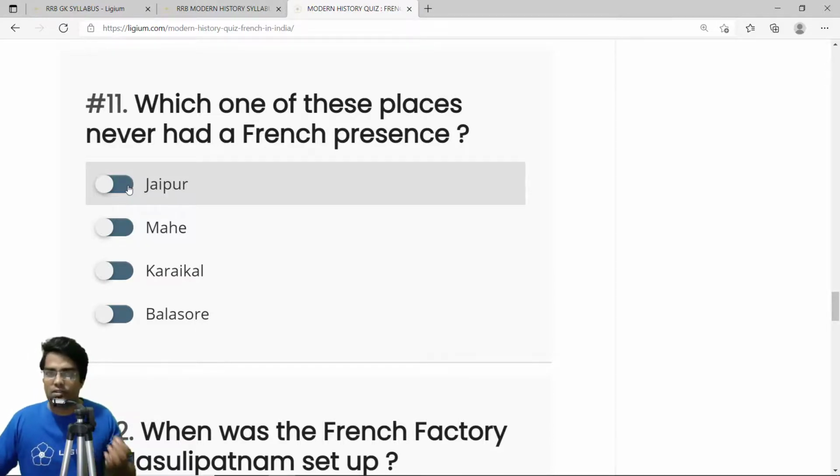They had some emissaries from the French, but the French never were able to persuade the Rajputs in Jaipur. So it was again the Britishers who managed to keep Jaipur as well as the Rajputs under their control. So the correct answer is Jaipur. The French never had any presence in Jaipur.